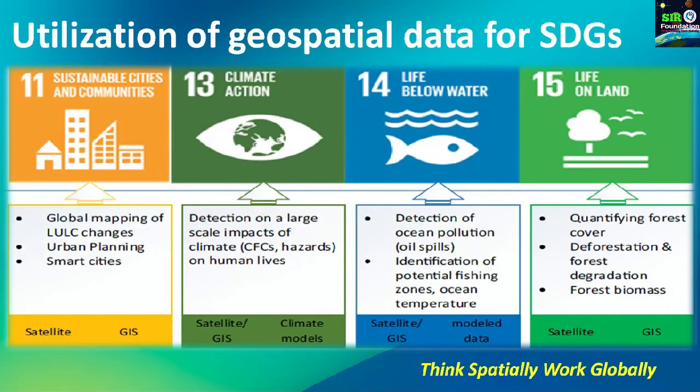Okay, then here you can see the utilization of geospatial data for different SDGs. A few of the sustainable development goals I have mentioned over here. The 11th sustainable development goal is sustainable cities and communities. To build these sustainable cities and communities, GIS helps us through global mapping of land use and land cover changes. Whatever land use and land cover changes happen in our surroundings are very precisely mapped by GIS, and we can have better planning to reduce pollution, to reduce carbon footprint, and to have climate positive design.